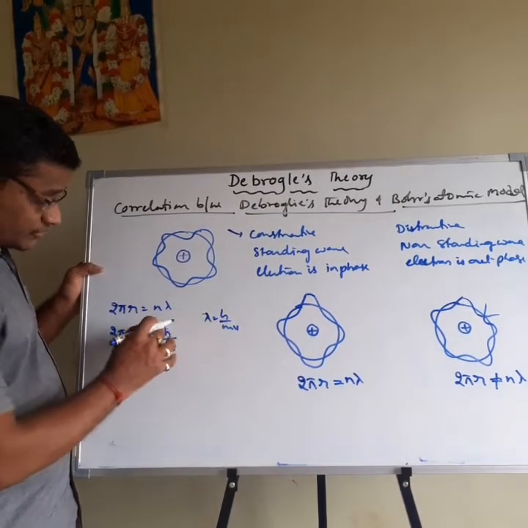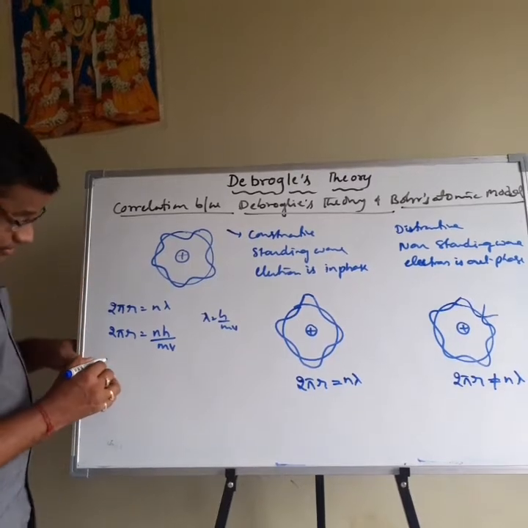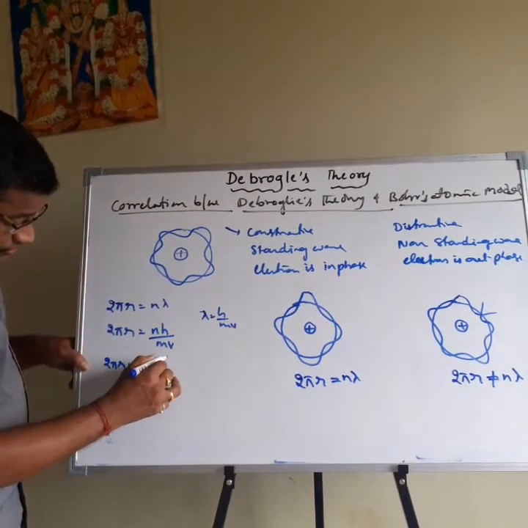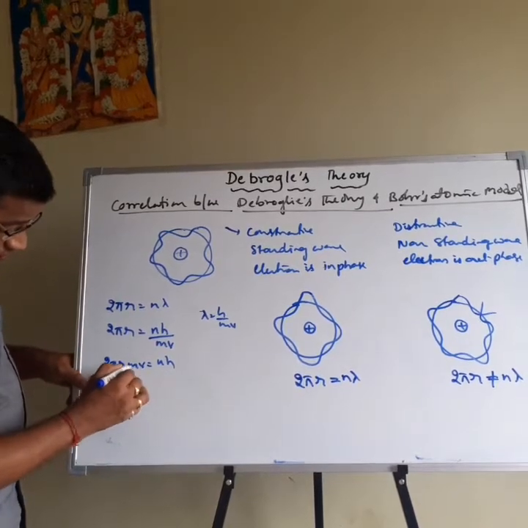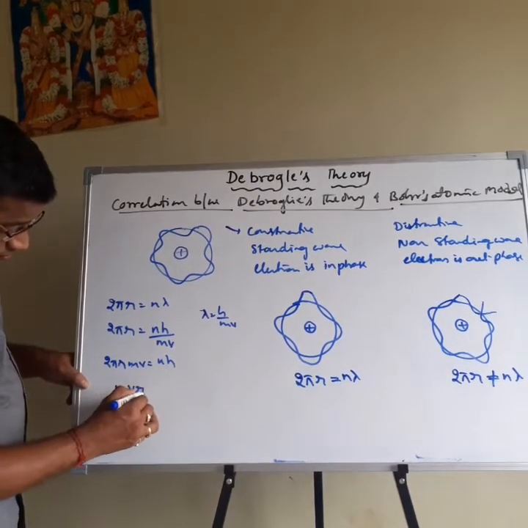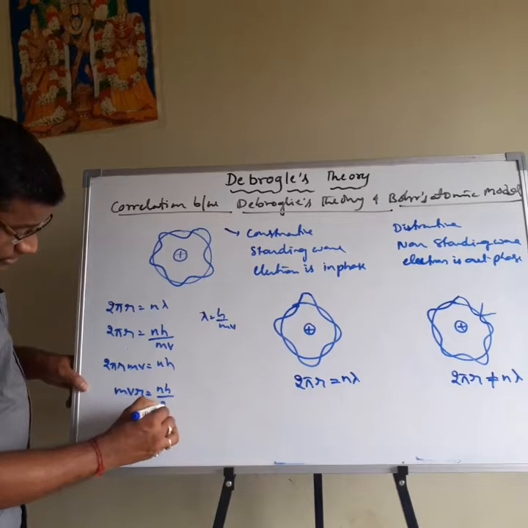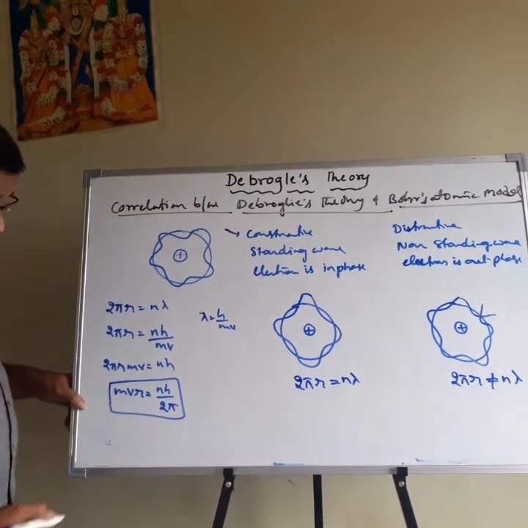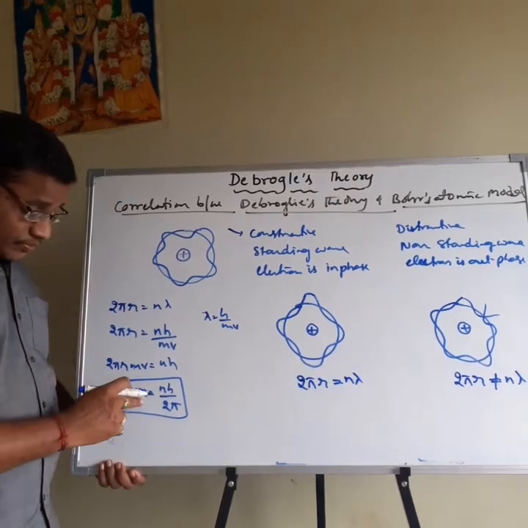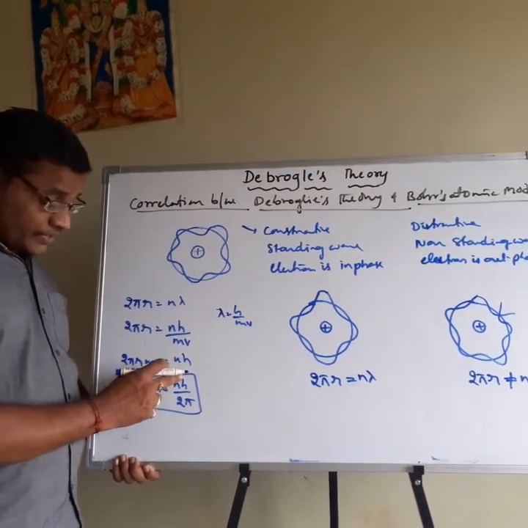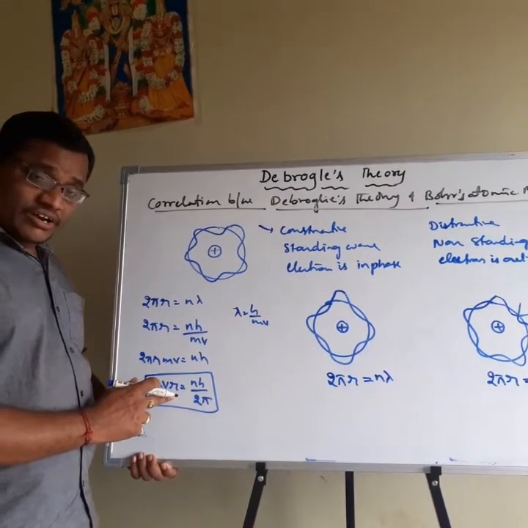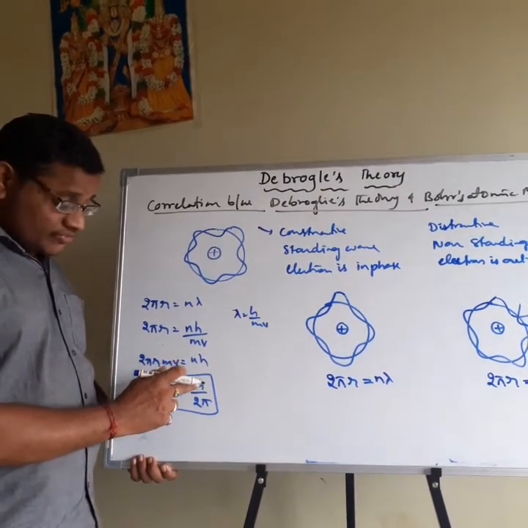Therefore 2 pi r mv is equal to nh. Therefore mvr is equal to nh by 2 pi. What is this equation? mvr is nothing but the angular momentum of the electron, which is an integral multiple of h by 2 pi. Angular momentum of the electron revolving in this orbit is an integral multiple of h by 2 pi.